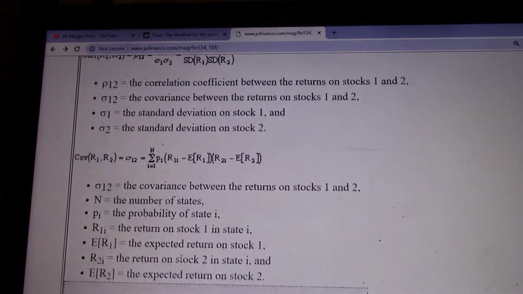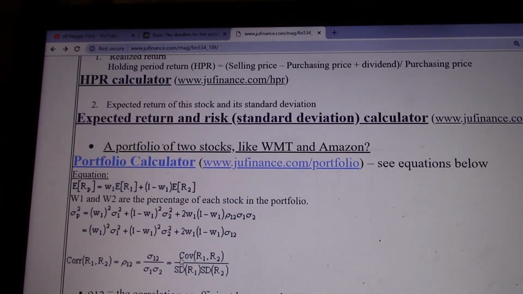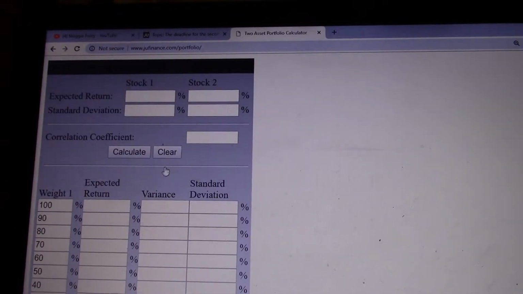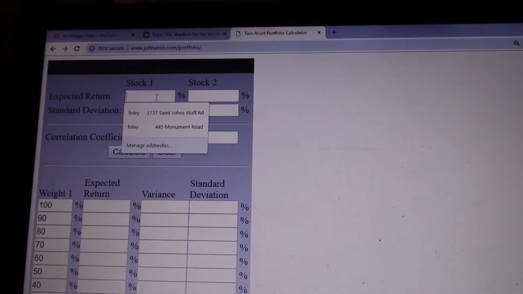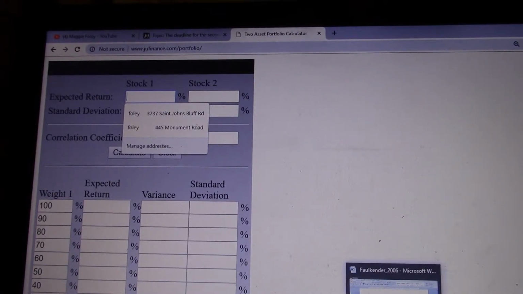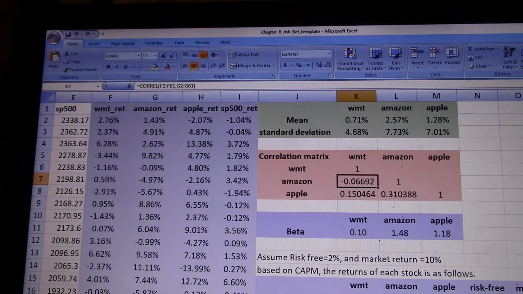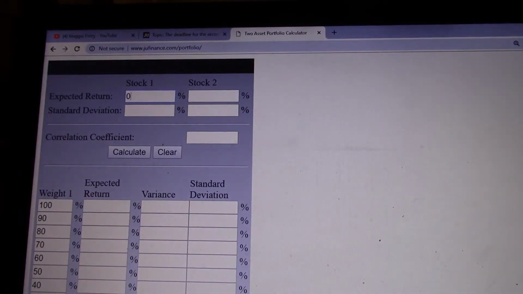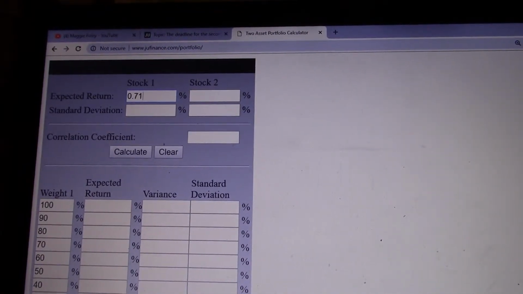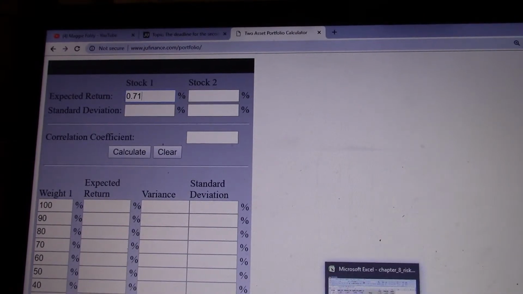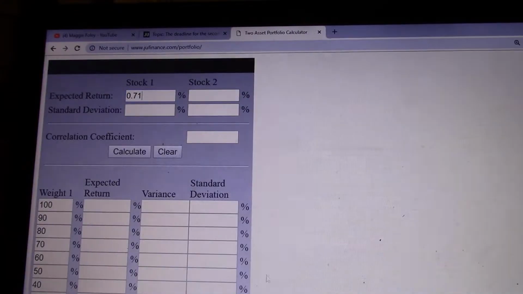Now there is also a calculator here for portfolios. Okay, so here it is. You can put in, for example, Walmart's expected return, which is 0.71, and its standard deviation, which is 4.68.